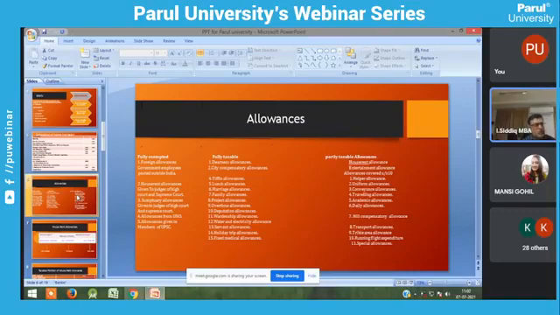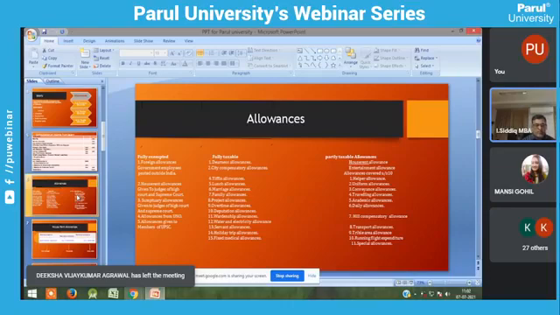Sumptuary allowance is also given to the judges of High Court and Supreme Court. They have to spend a certain amount for entertaining visitors. Visitors regularly meet them, so they incur some expenses. That allowance is called sumptuary allowance. The next one is allowances from UNO. International organizations give certain allowances to you that are exempted.